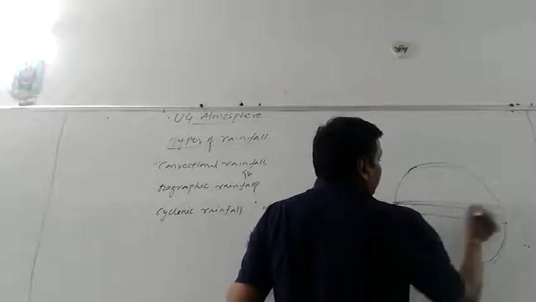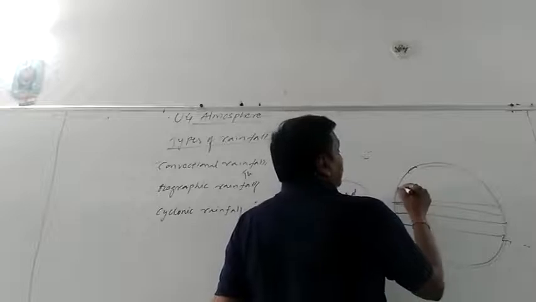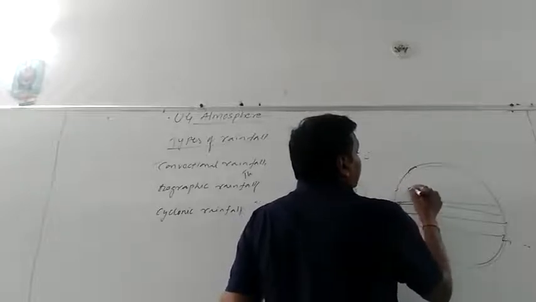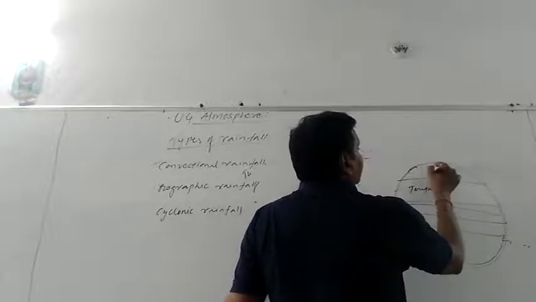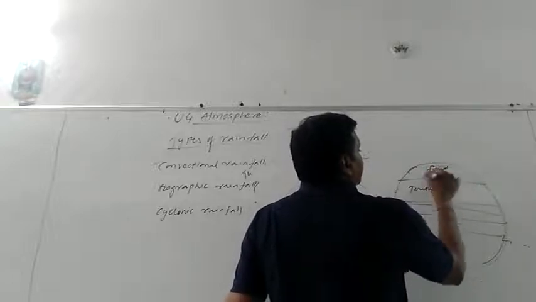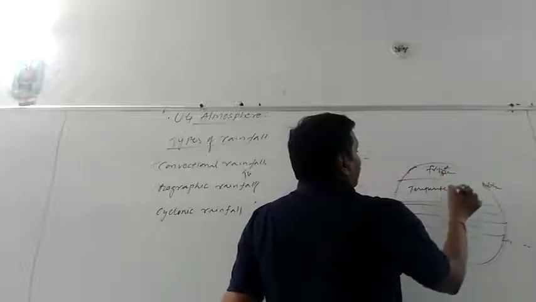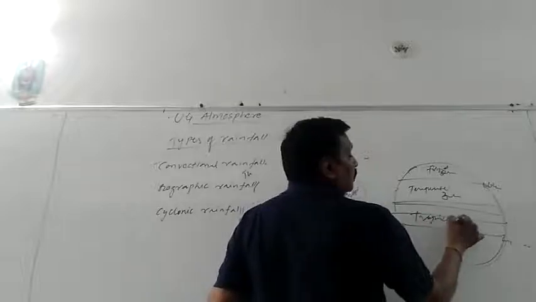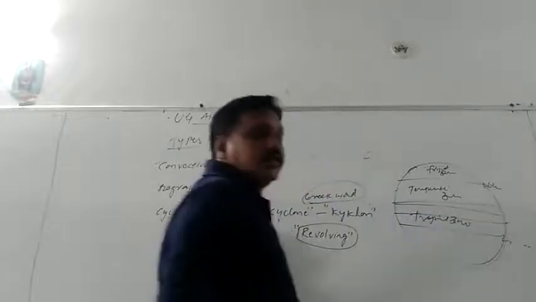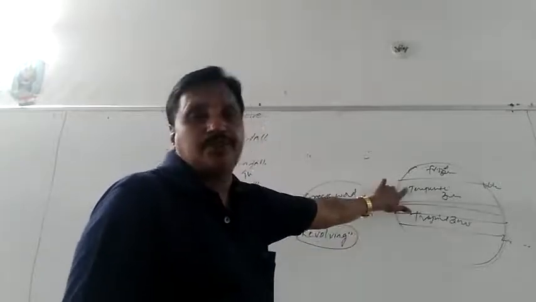After 23.5 degrees, and after 30 degrees onwards, it will be the temperate zone. After 66.5 degrees, it will be the frigid zone. This is the tropical zone. So these cyclones occur both in the tropical region near the equator and also in the temperate zone.